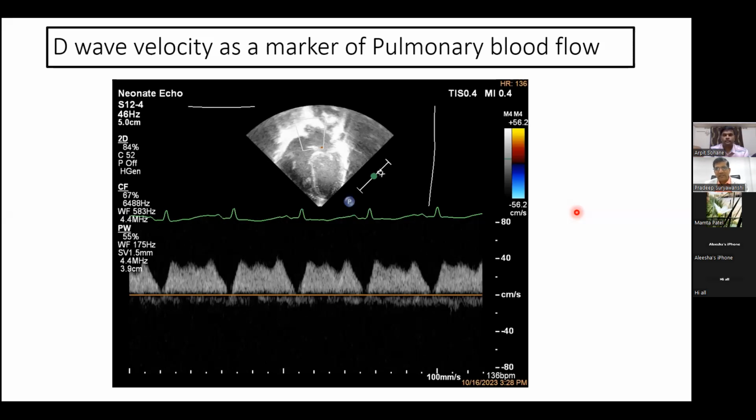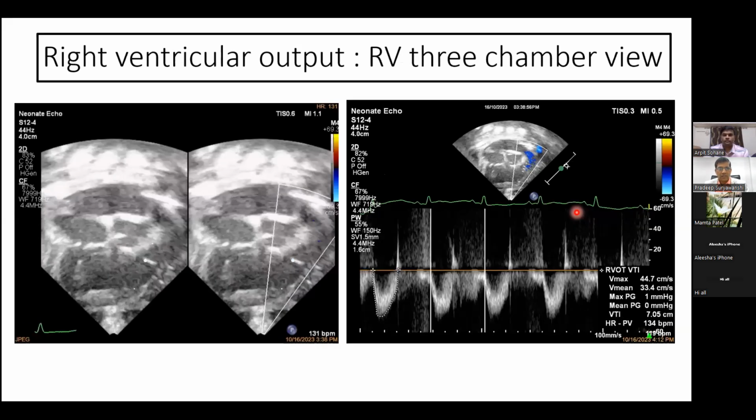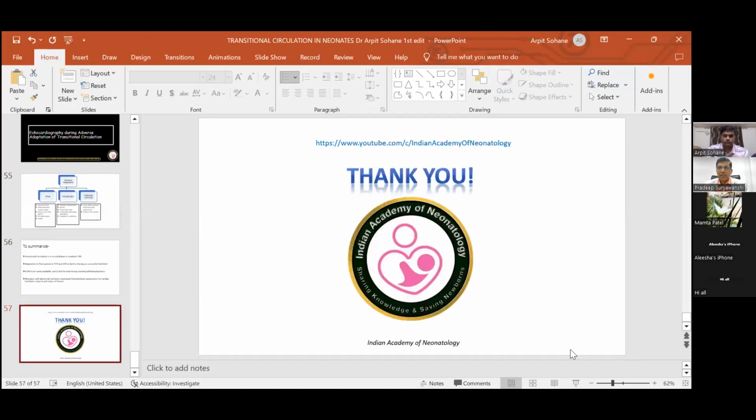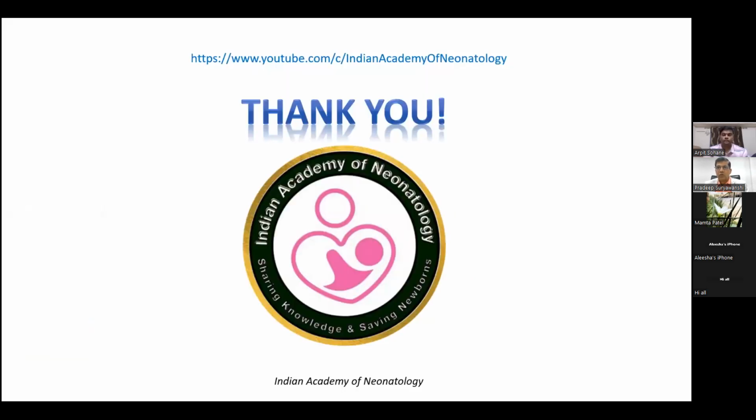So friends, this is what we all should think when we think about the transitional circulation. We all can think about research on the transitional circulation. We don't have the data about transitional circulation and dobutamine in India, transitional circulation and milrinone in India, transitional circulation and the use of adrenaline, noradrenaline when there are issues.